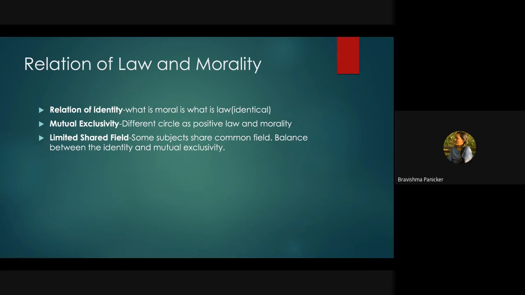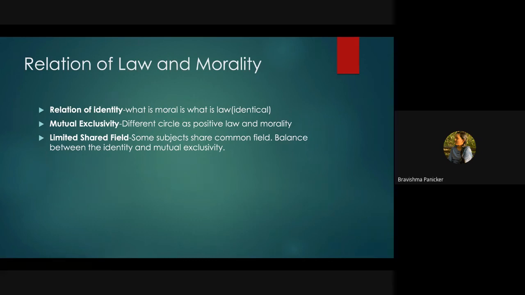Whereas the third theory is the limited share field. Here what we are looking into is that law and morality need to be balanced. We cannot simply say that they are two different sectors, or that these two concepts are similar in nature. We need to give equal weightage to the morality concept and equal weightage to the law concept.